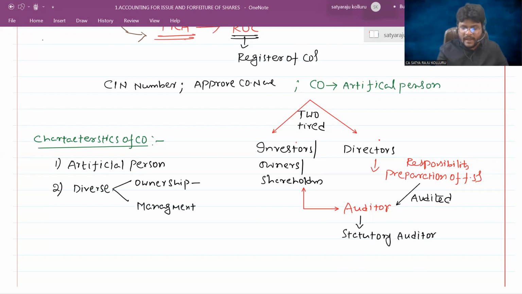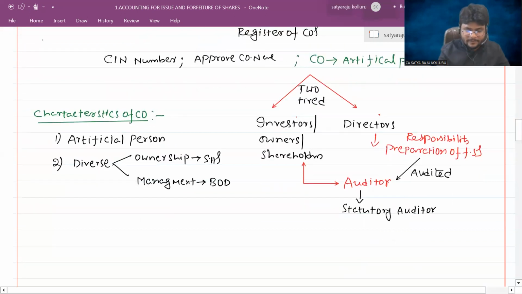So ownership is in the hands of shareholders. Management is in the hands of directors. Directors put together, we can call it the board of directors. A group of directors put together, we call it a board of directors. Next, concentrate guys.